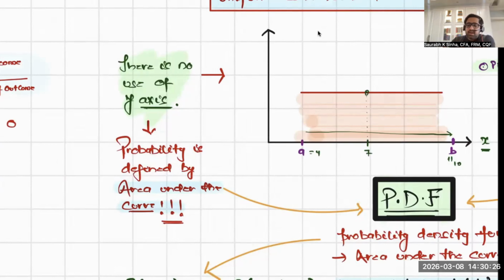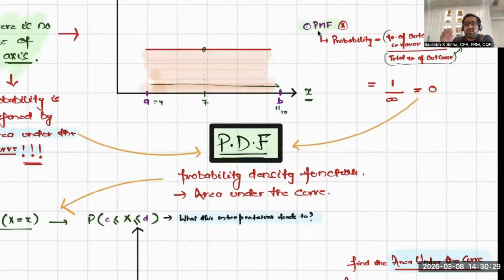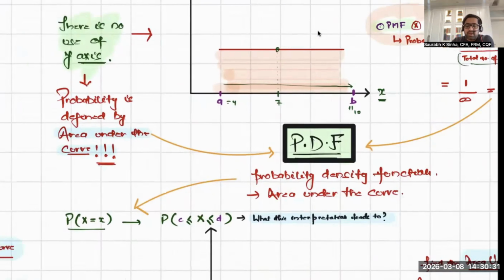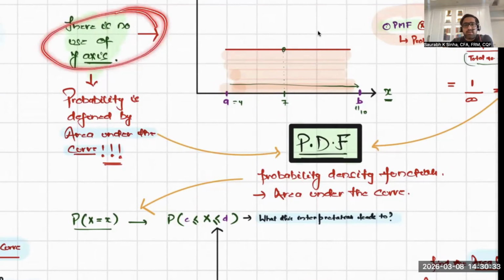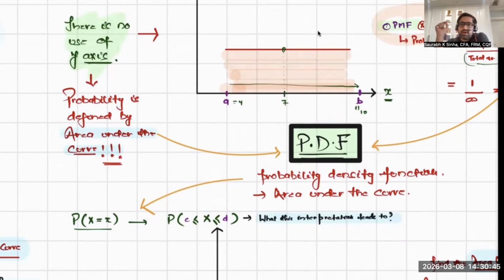If I join these two concepts that, okay, you cannot use probability mass function, and you cannot use the y-axis as a probability, and probability is area under the curve, then this gave birth to something different than the discrete distribution, and that is called the probability density function.